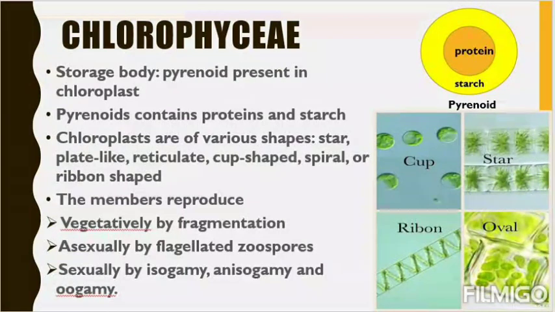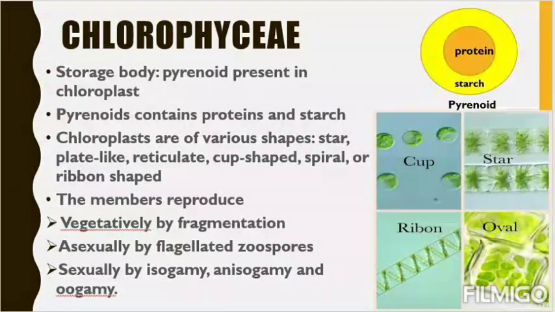In the other characteristics of chlorophyceae, we will see the storage body where the plant stores its starch is called pyrenoid, that is present in the chloroplast. Now we can take an example. Chloroplast, you know, is present in the cell. Suppose this chloroplast is the cupboard. Pyrenoid is your jar. Inside the jar, biscuit is present. So chloroplast is the cupboard. Pyrenoid is the jar. Inside the jar, starch is present. The starch is the biscuit.